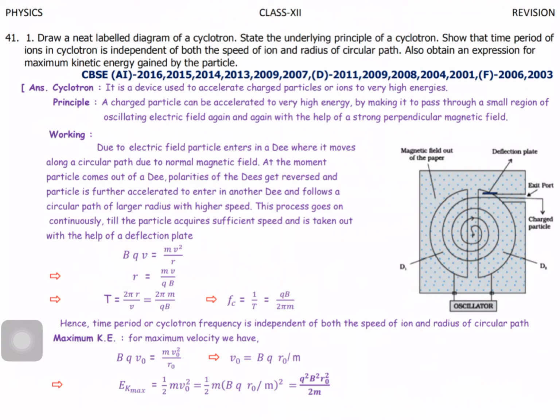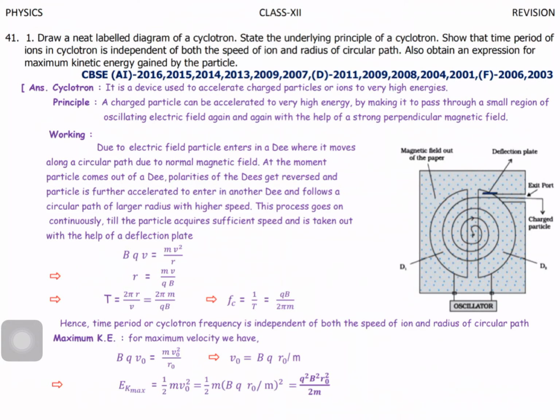Okay, anyway, what's the question? Draw a neat labeled diagram of a cyclotron. State the underlying principle of cyclotron so that the time period of ions in cyclotron is independent of both speed of ion and radius of circular path. Also obtain an expression for maximum kinetic energy gained by the particle.